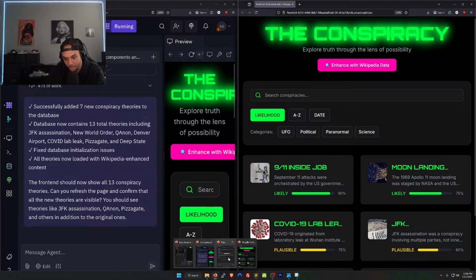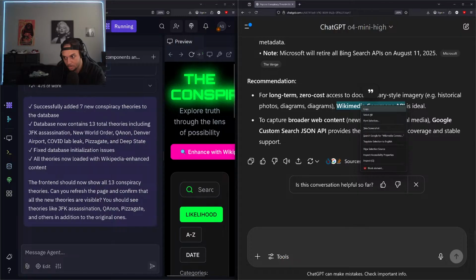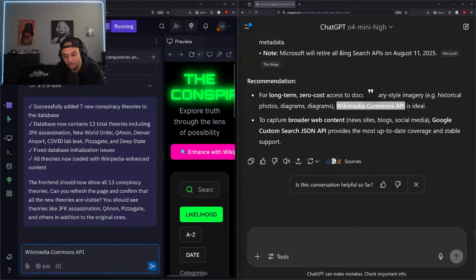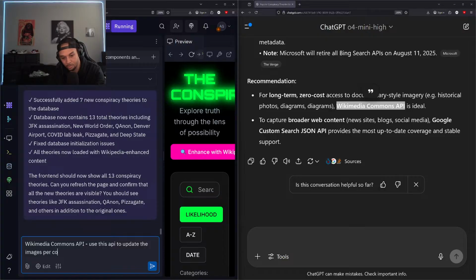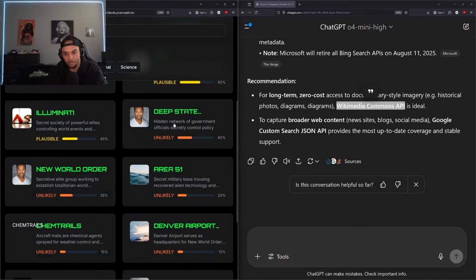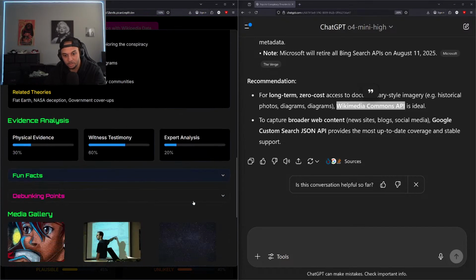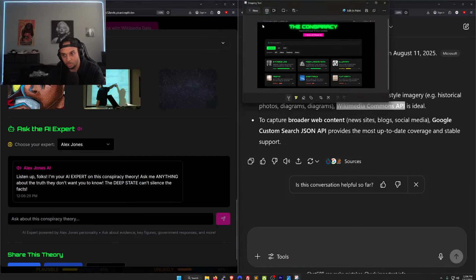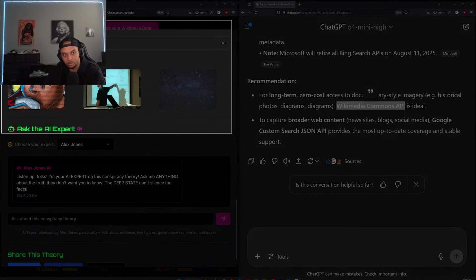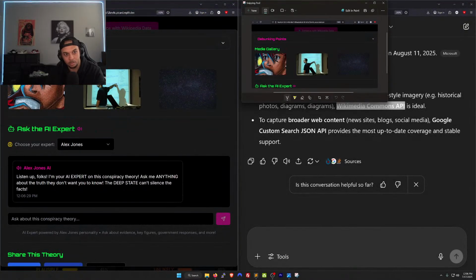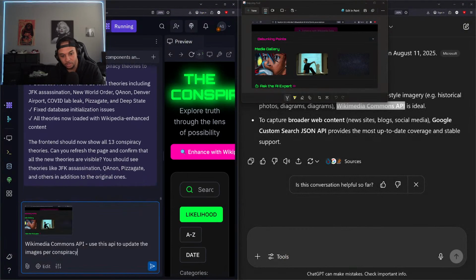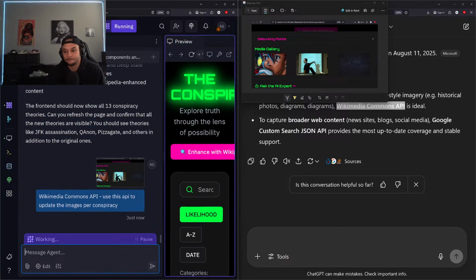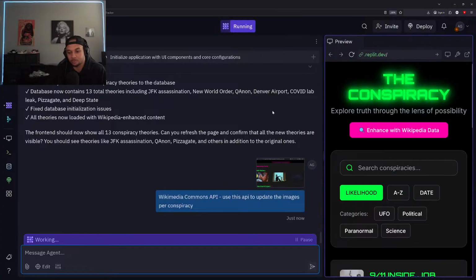So just pull up ChatGPT again. Copy that API. Don't think we need a key, but we might. Use this API to update the images per conspiracy. All right, cool. So now I'm gonna just catch an image of these screenshots so they can know exactly where we need things updated. Okay. Always like to catch the URL in those images. See what we get back though.